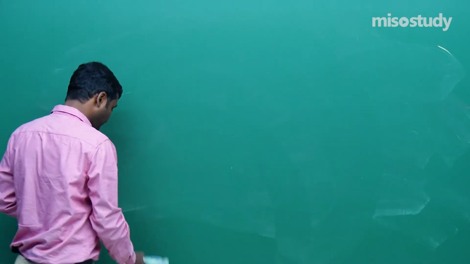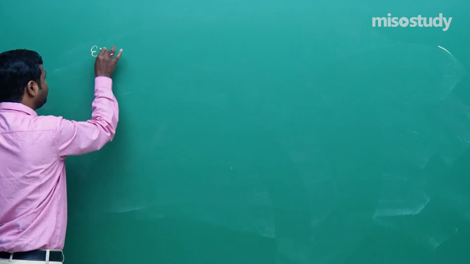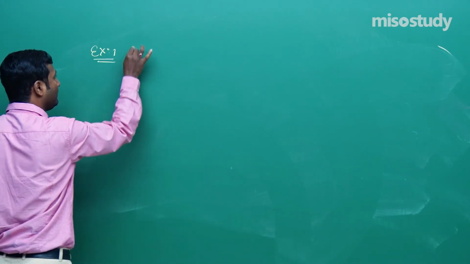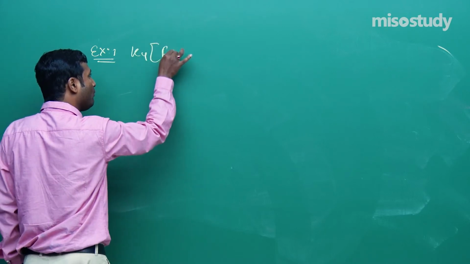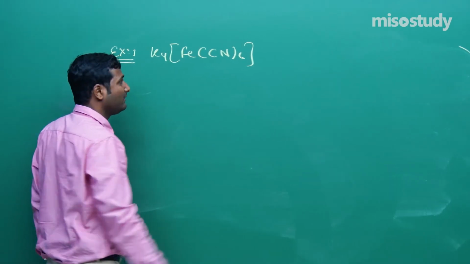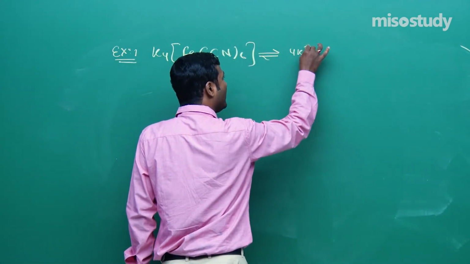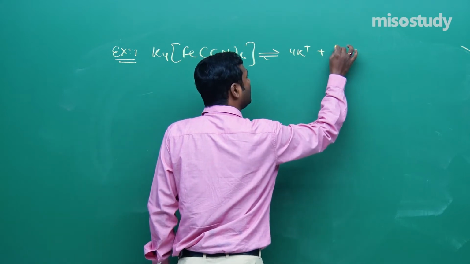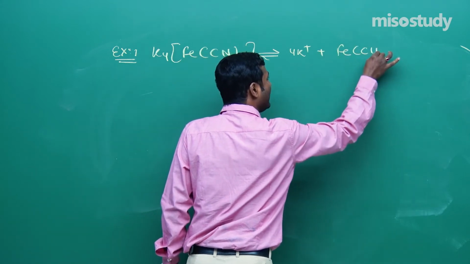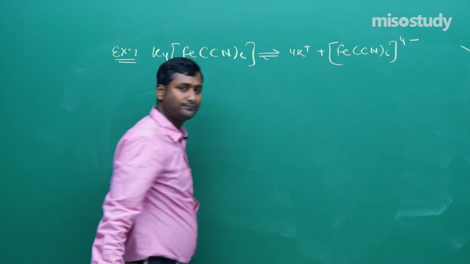Now, if I take an example, K4[Fe(CN)6], is it clear to you, friend? It will break like this: 4K plus and [Fe(CN)6] to the power 4 minus.